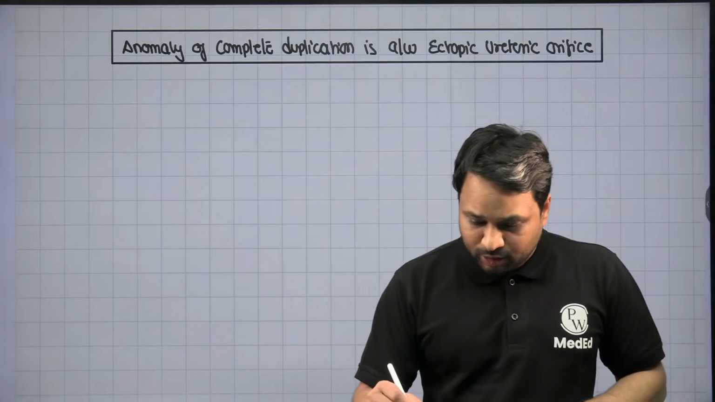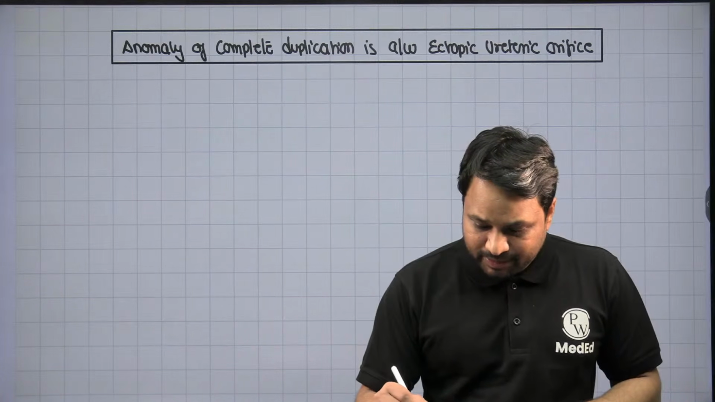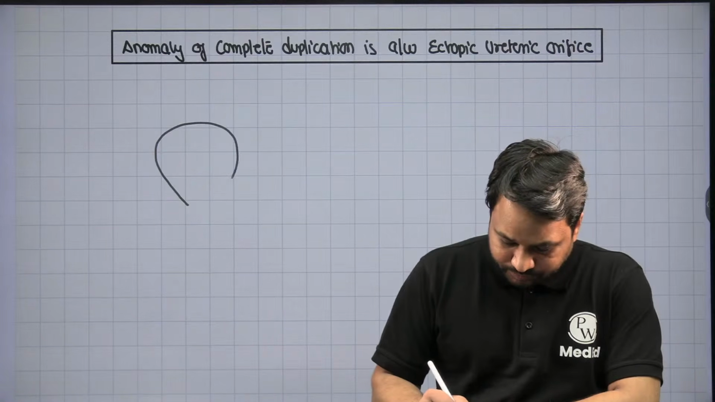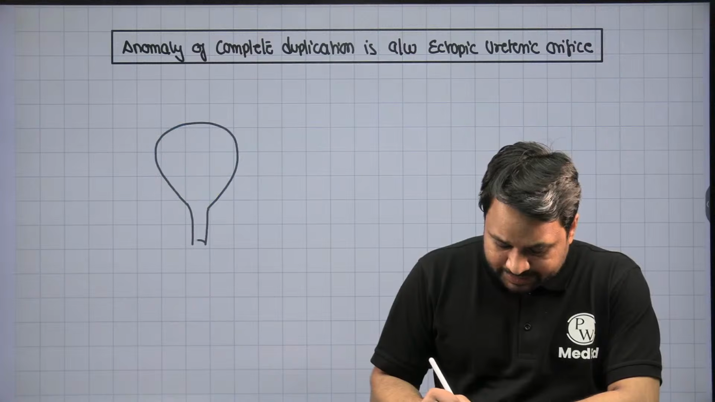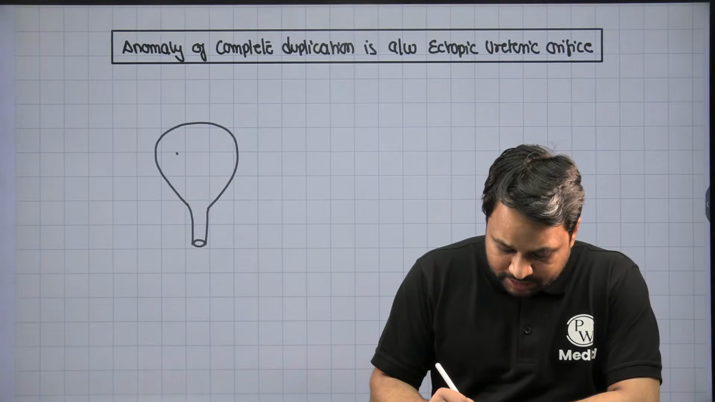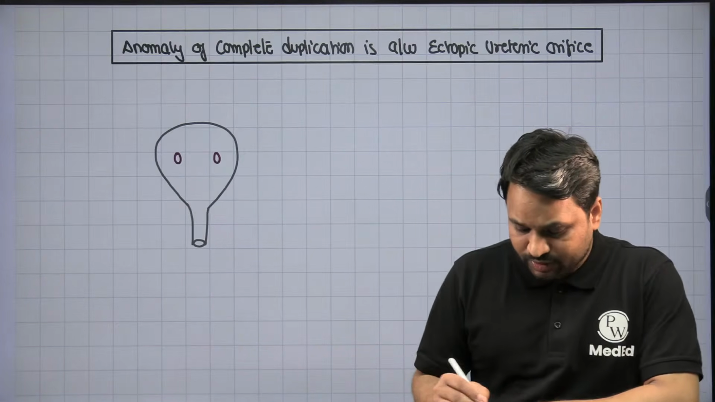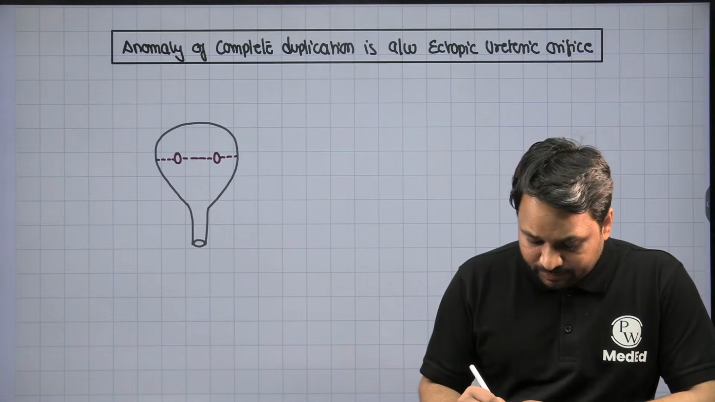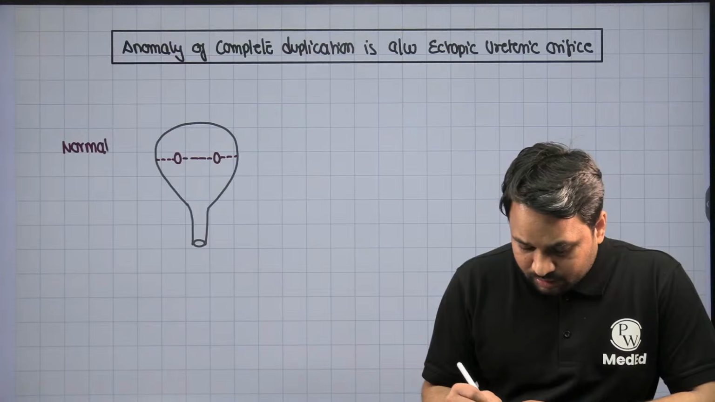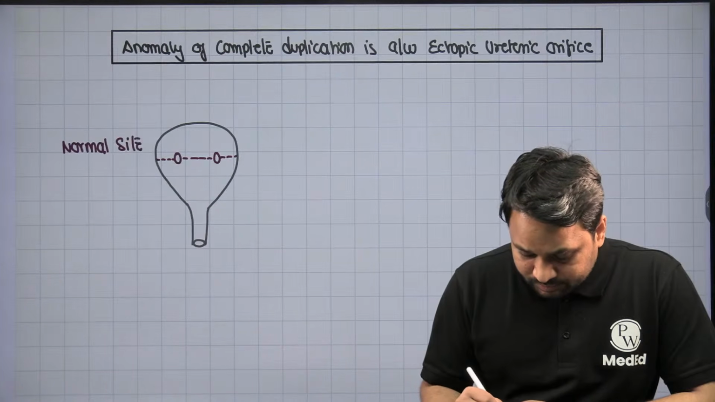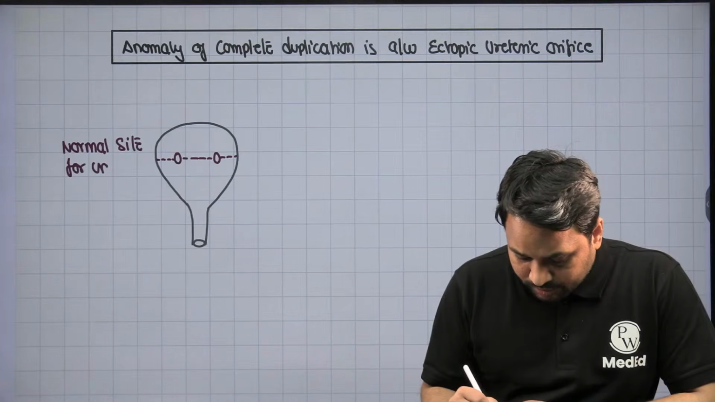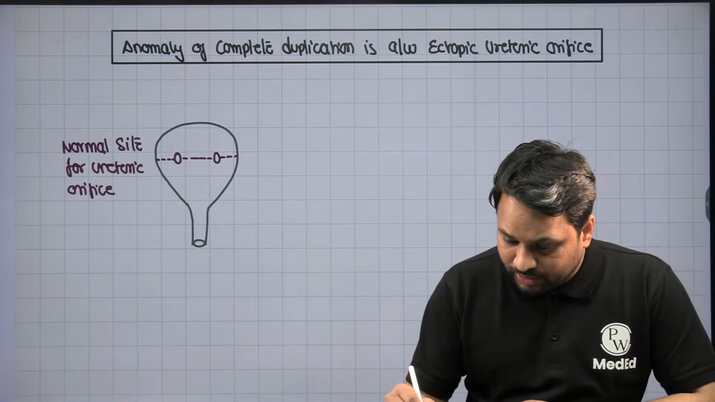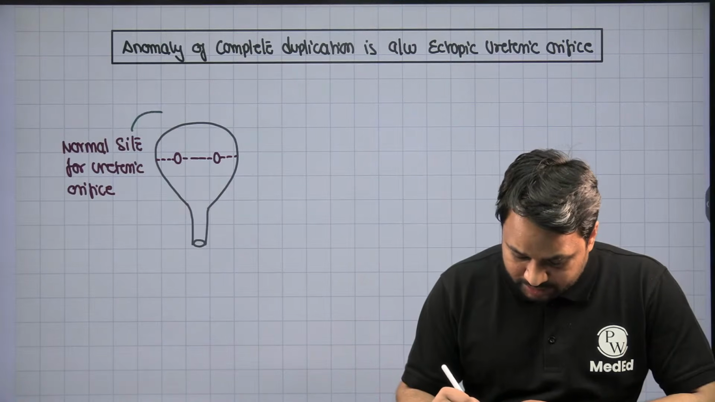Now, in order to understand the ectopic ureteric orifice, let's take this as a representation of the bladder. Normally, when you look at the bladder, the exact points where the ureters open are called the normal ureteric orifice, right? This will be at the level of the trigonal ridge. This is the normal site for the ureteric orifice. So this is where your ureters normally open. These are your normal sites.